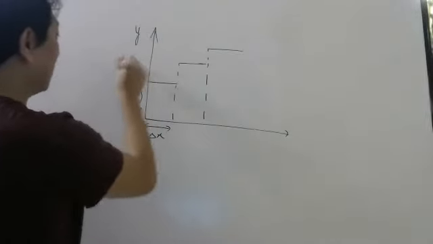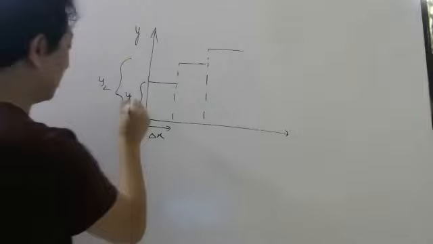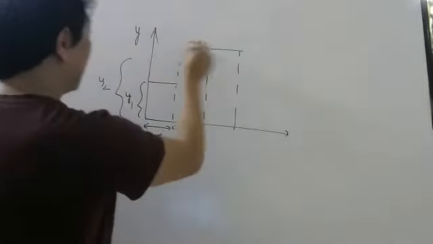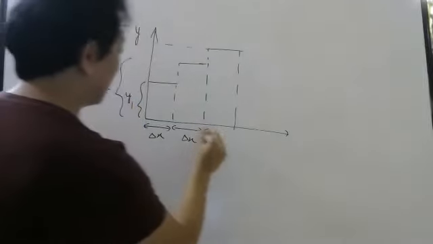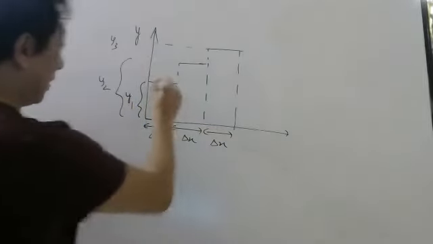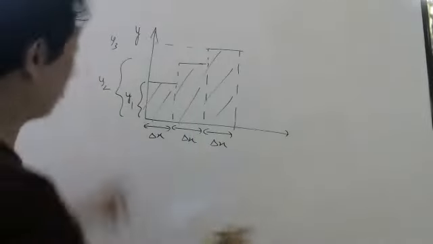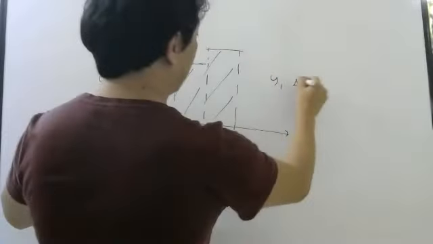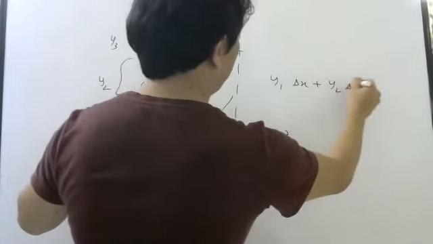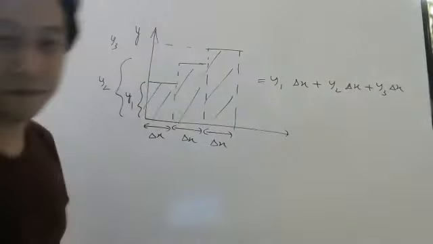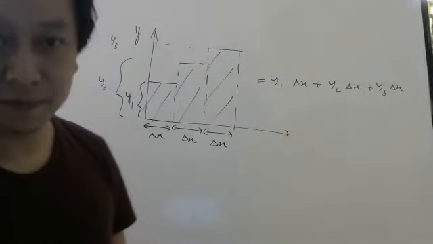This is y2. This is delta x. This is y3. This is delta x. So now what will be the exact area under the graph? y1 into delta x, y2 into delta x, y3 into delta x. This is the total area. Agree or not?